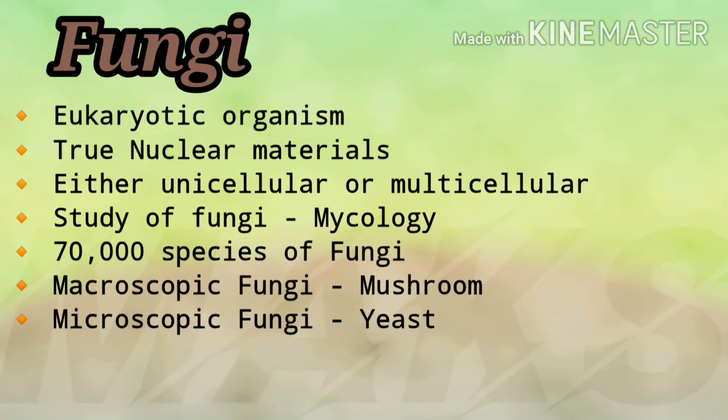Fungi are divided into 2 types, macroscopic and microscopic. Macroscopic fungi you can see with your eyes. Microscopic fungi we cannot see with our eyes and can be seen through a microscope only. The example for macroscopic fungi is a mushroom, and the example for microscopic fungi is yeast.